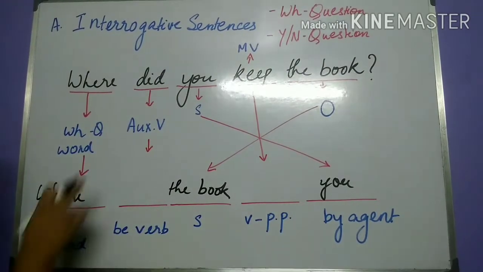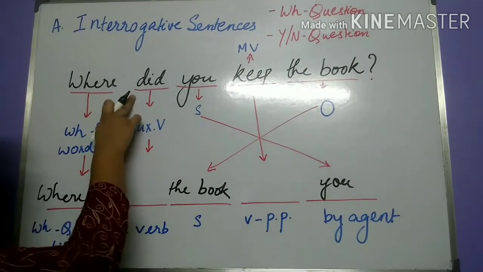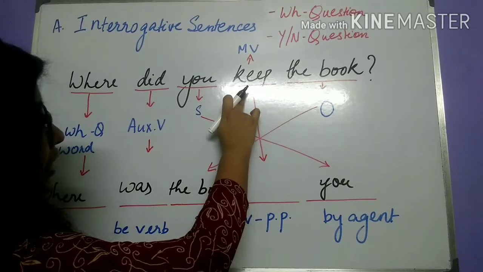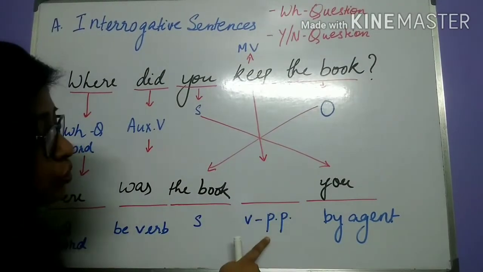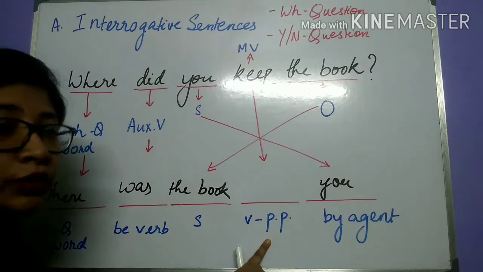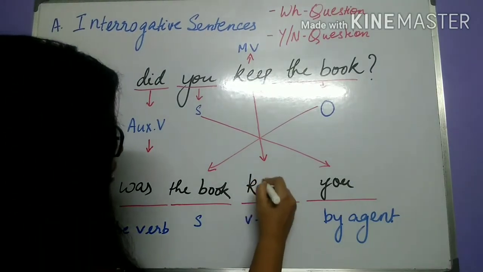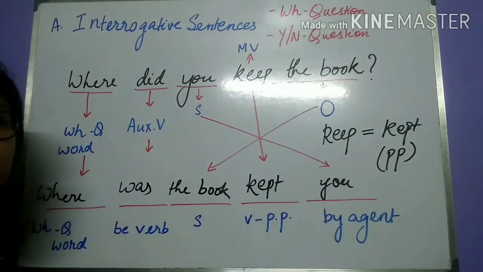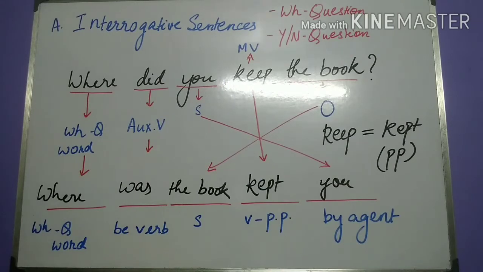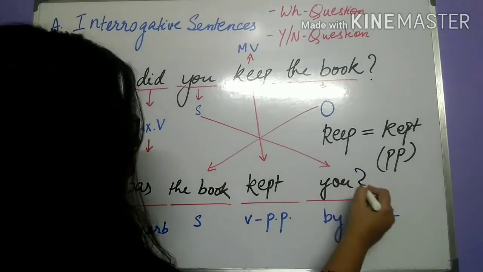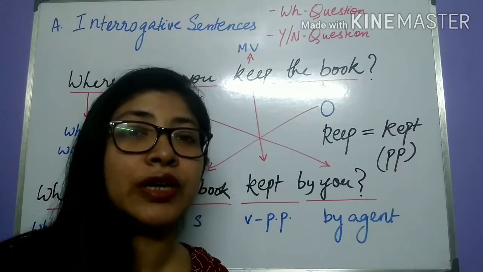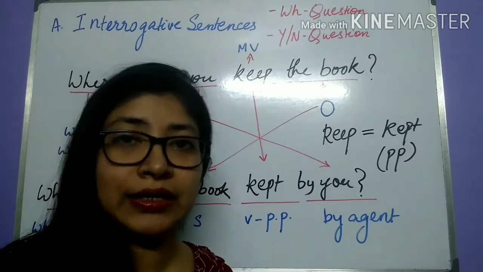Auxiliary verb did changes to the be verb. Did is in past tense. Therefore, the be verb in past tense will be was. The main verb keep will change into the past participle form of the word keep, and we are going to write kept. Why? Kept is the past participle of keep. So, we get the question in the passive voice as where was the book kept by you? So, this was an example of a transformation of a WH question from active to passive form.